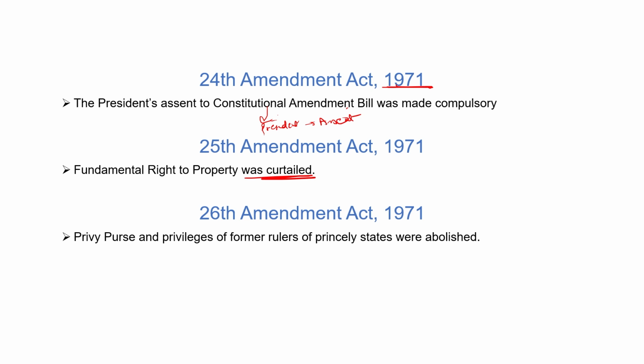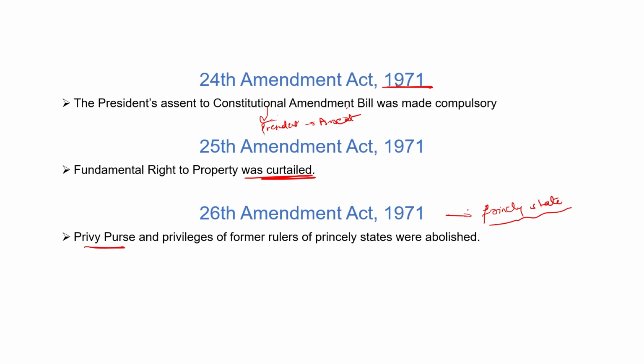Next is the 26th Amendment Act 1971. The privy purse and privileges of former rulers of princely states were abolished. We also discussed this in the finance topic. When the Constitution was formed, there were princely states in India. After the Constitution was imposed, the power of the princely states was automatically destroyed. No one would pay tax to the princely state. The government decided that from its funds it would provide some pensions and allowances to the princely states, and these allowances are known as privy purse.